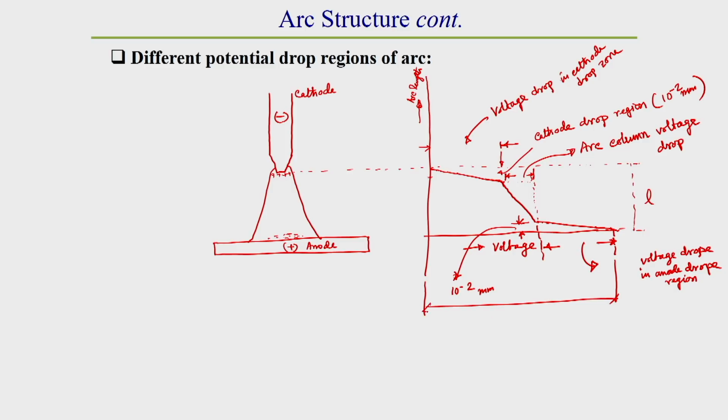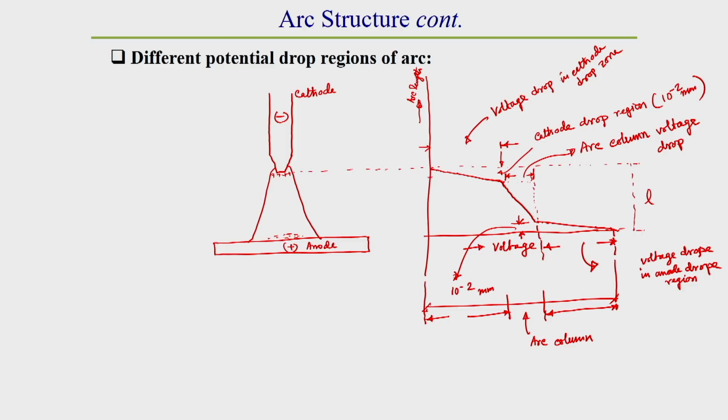So, the welding voltage here: this much voltage we get due to the anode drop region, this much voltage we get in the cathode drop region, and this voltage drop we get due to the arc column. So, this total voltage, that means the anode drop voltage, cathode drop voltage and arc column voltage, is called the welding voltage.